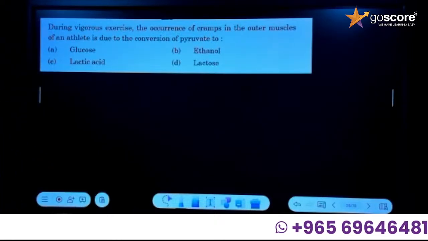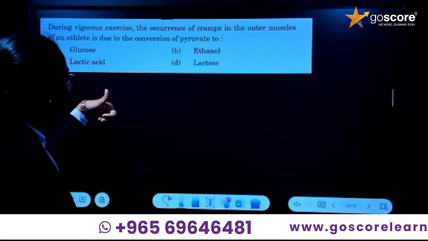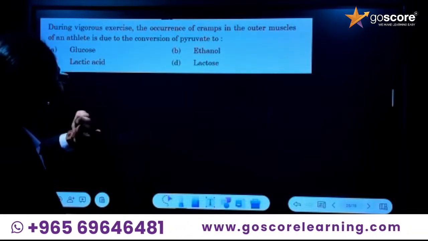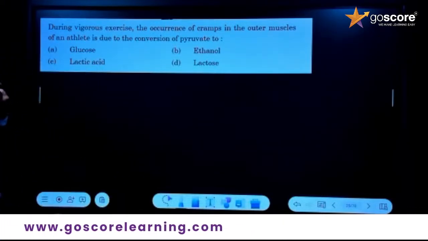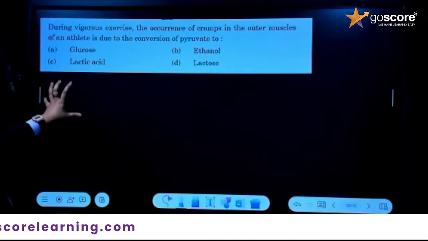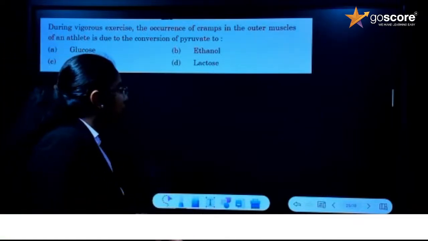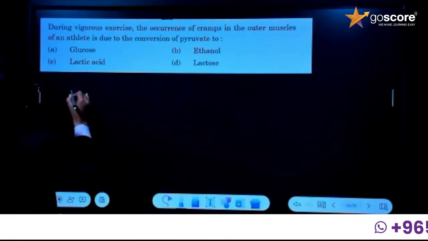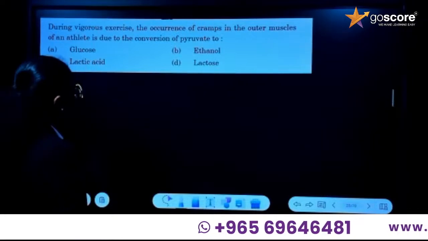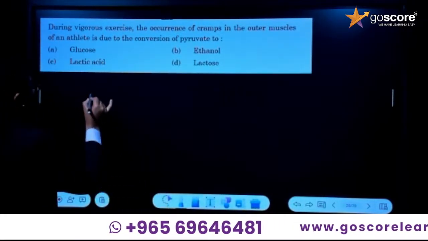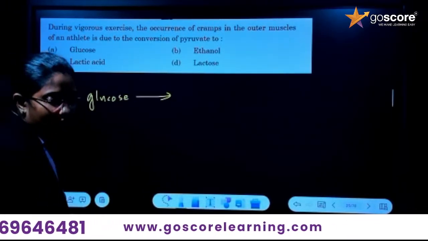During vigorous exercise, you have to think about respiration. Vigorous exercise, so muscle cramps. The occurrence of cramps in the outer muscles of an athlete is due to the conversion of pyruvate to what? You know there are two types of respiration, right? Aerobic respiration and anaerobic respiration. Glucose is converted in the first step into pyruvate.